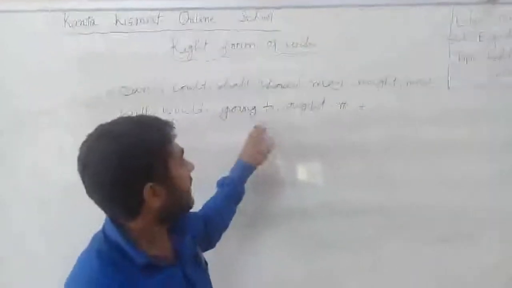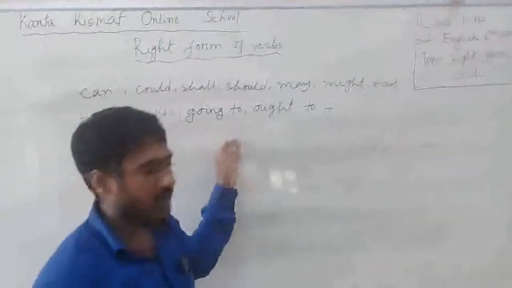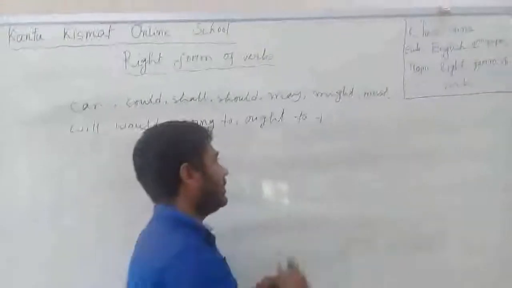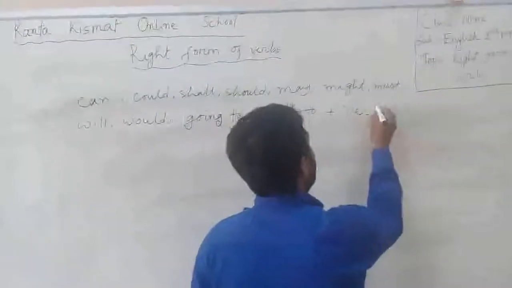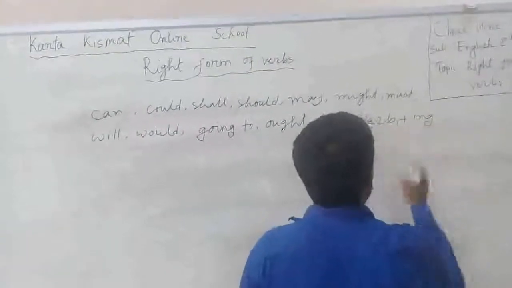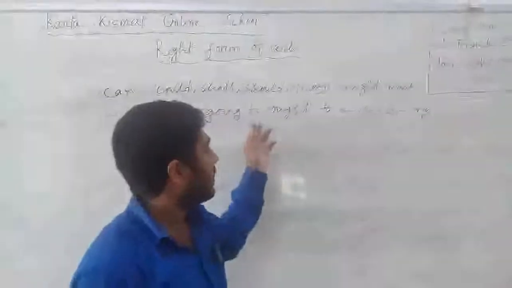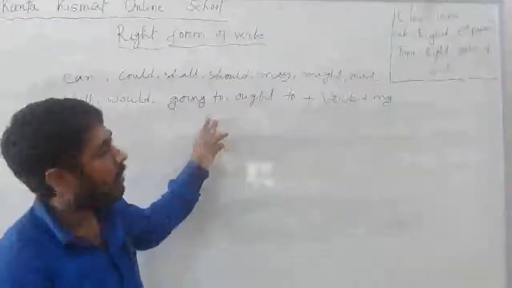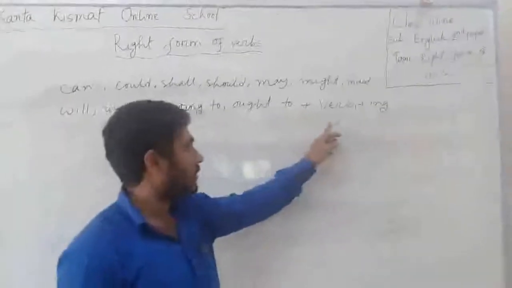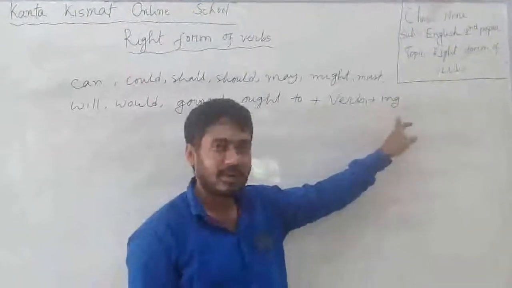If you get this kind of auxiliary verb, these are called modal auxiliary verbs. You have to write verb plus ing, V1 plus ing. That means after these modal verbs, you have to use the base form of the verb, or the present form of the verb plus ing.